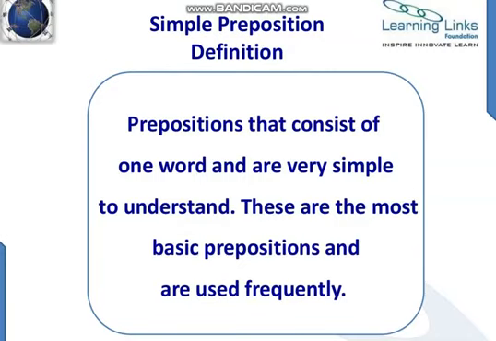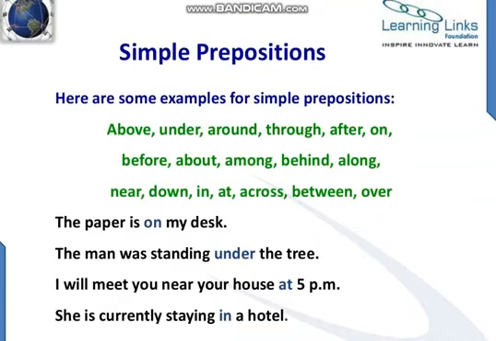Simple preposition, its definition is prepositions that consist of one word and are very simple to understand. These are the most basic prepositions and are used frequently. As we have already discussed different types of prepositions, those were almost all simple prepositions, because on, in, at, up, these all consist of one single word and are very simple to understand. And these are the basic and most frequently used, like we use them more in our sentences.